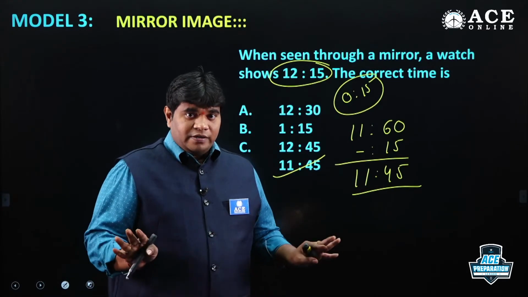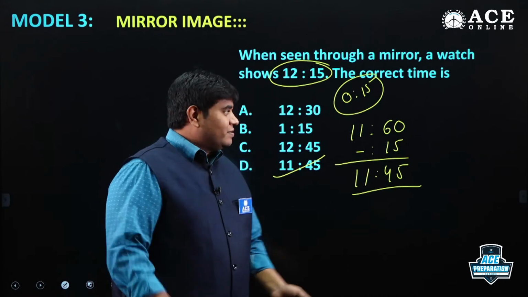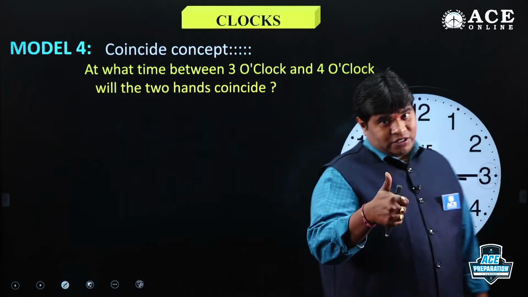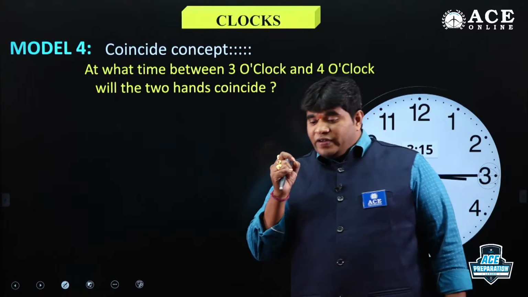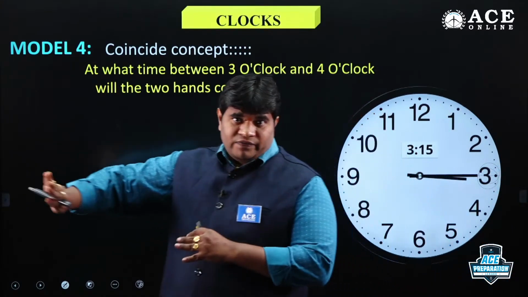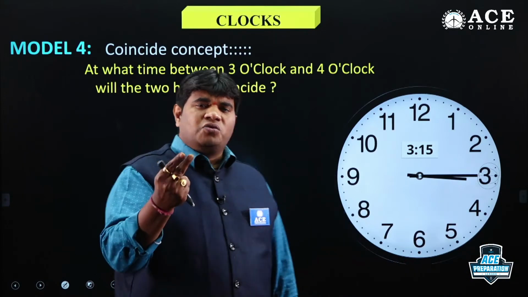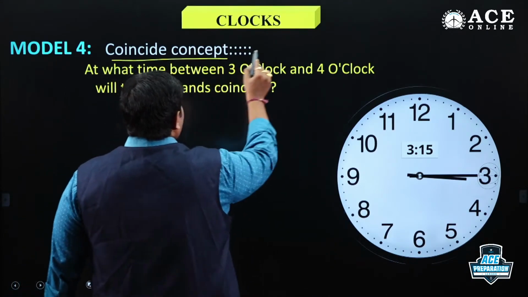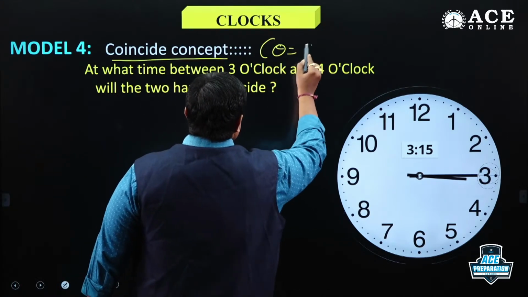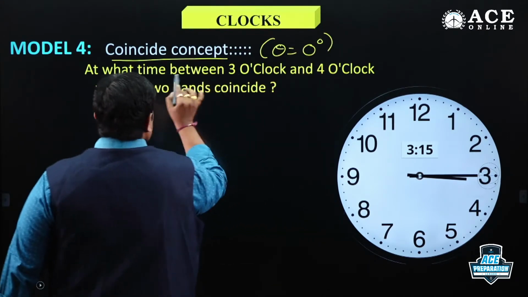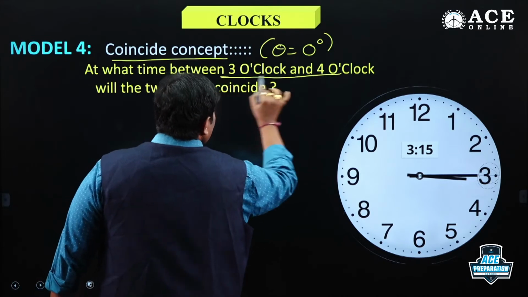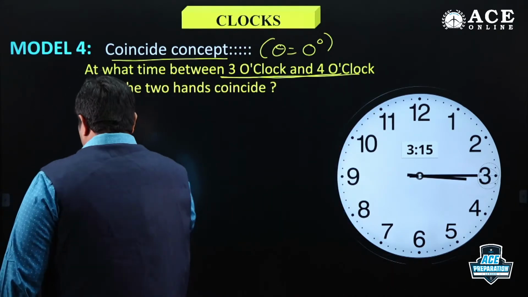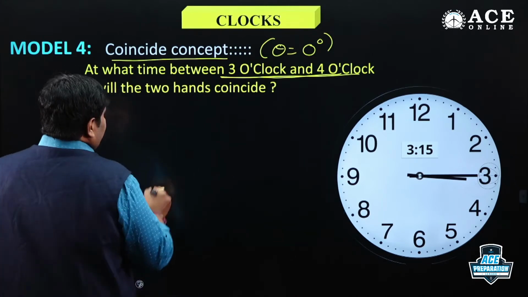Now completed. Next. The coincide concept was already mentioned. For the coincide concept, theta is equal to 0 degree. If time starts from 3 to 4 o'clock, at what time do the minute hand and hour hand coincide?